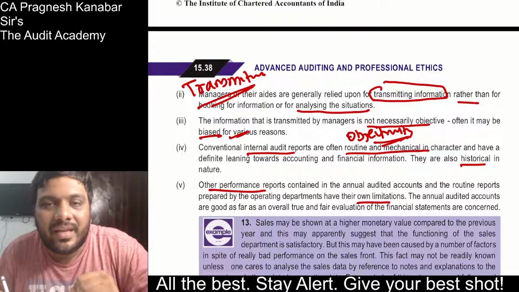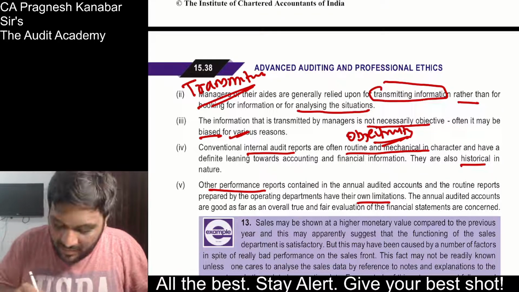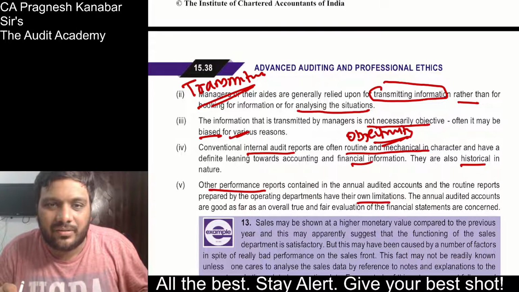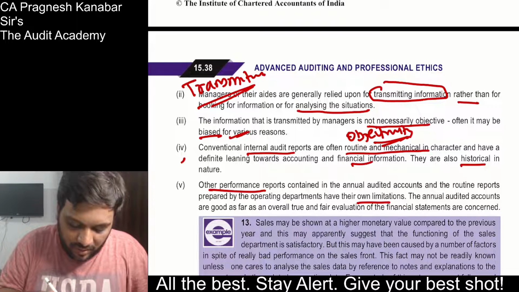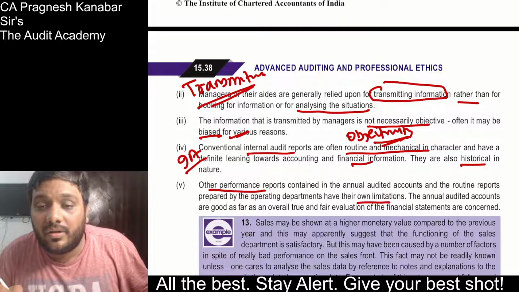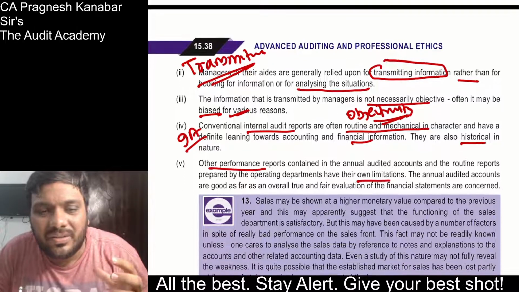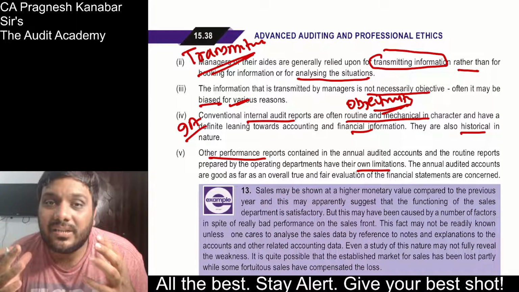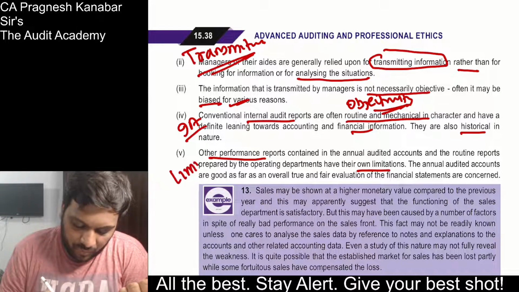Alright. And you are talking about your internal auditor. Your internal auditor report is very mechanical and routine in nature. Alright. Whereas our reports will be very analytical in nature. Alright. So bang the internal auditor also. And all the reports that you have, those reports have their own limitations. They may not look at the entity as a whole and all the operations. So there are limitations of other reports also.